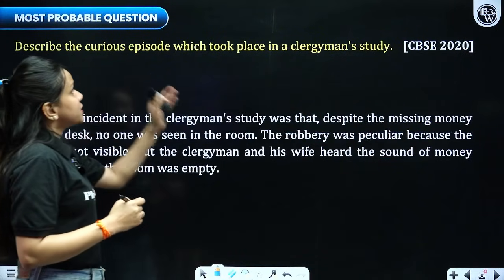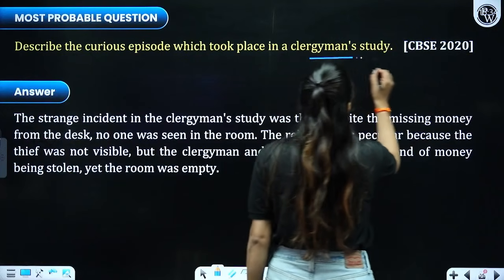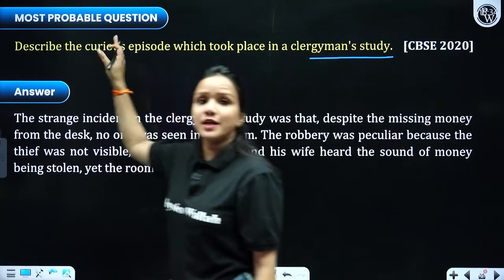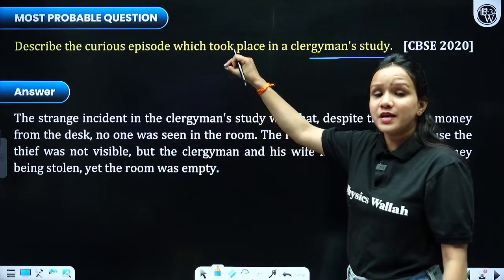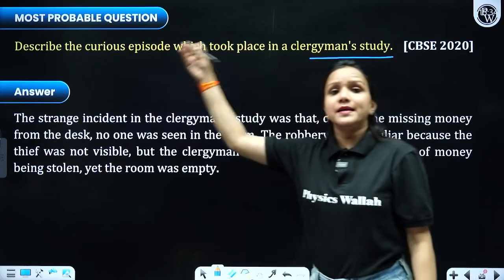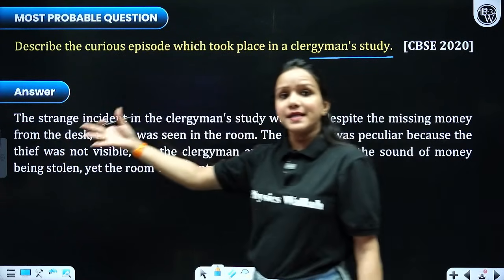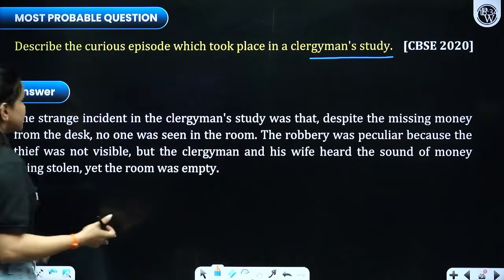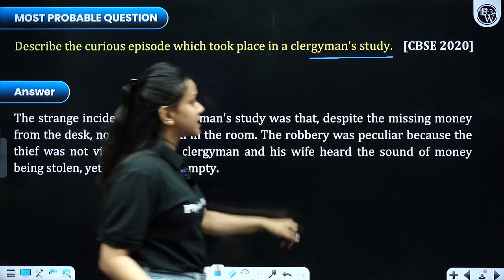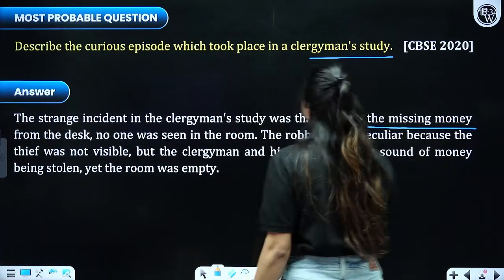Then, describe the curious episode which took place in a clergyman's study. What we are talking about, there was a clergyman and his wife. When he ran to his place, right, and he stole there, he was hiding somewhere behind the curtains and nobody could notice him. The strange incident in the clergyman's study was that despite the missing money, they could not figure out,